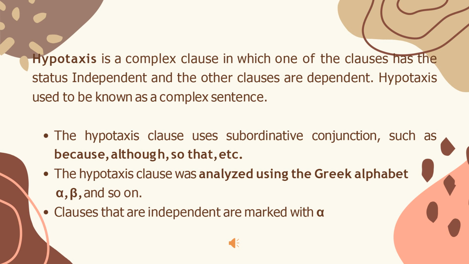Next, we move to hypotaxis. Hypotaxis is a clause complex in which one of the clauses has the status independent and the other clauses are dependent. Hypotaxis used to be known as a complex sentence. The hypotaxis clause uses subordinative conjunctions, such as because, although, so that, etc. The hypotaxis clause is analyzed using the Greek alphabet, such as alpha, beta, and so on. Clauses that are independent are marked with alpha.